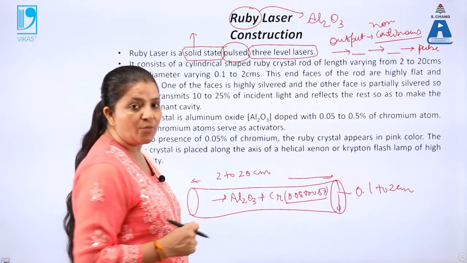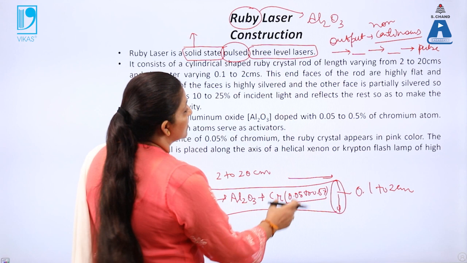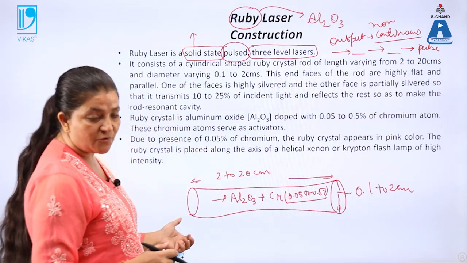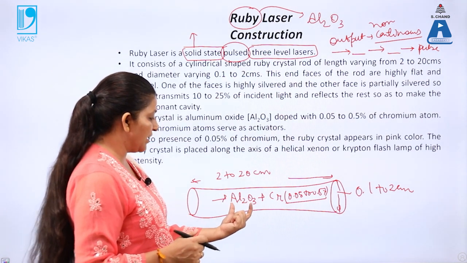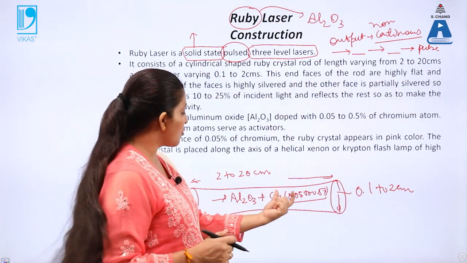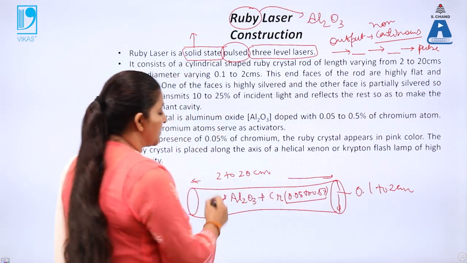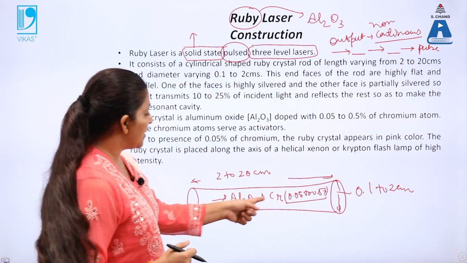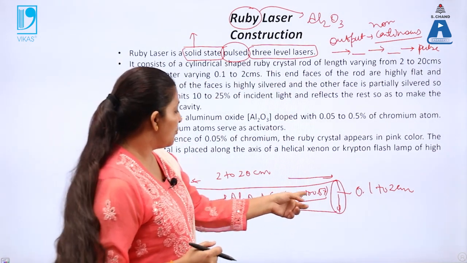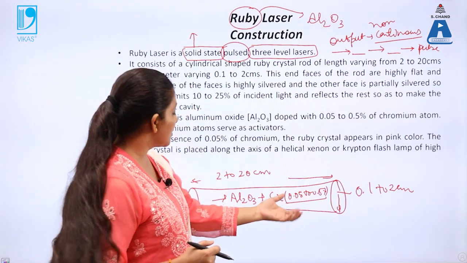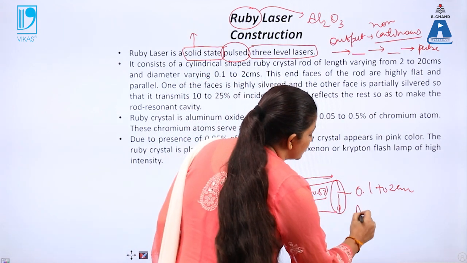Due to the chromium atoms present in the Al2O3, this is also called the pink laser. The ruby crystal is a combination of Al2O3 and chrome, so the crystal appears with a pink color. When we increase the concentration of chrome beyond 0.5%, the crystal color goes on changing. That means Al2O3 plus chrome.